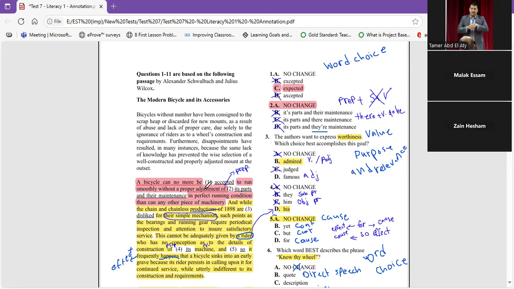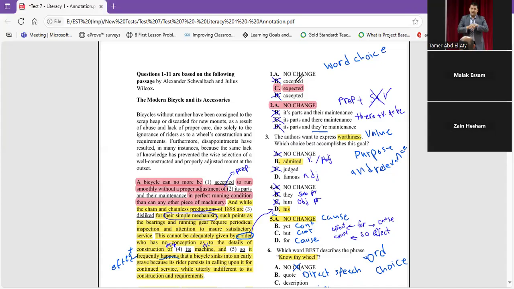proper adjustment of." Wait. Do you remember when I told you in EST, when we have two questions that follow each other, we can consider as a hypothesis, not as a truth, that one of them is not changed? Take care of that. So here I'm going to say that maybe "accepted." Maybe accepted, but let's find. We have something called "accepted," and this is not an English word, so I'm going to cancel it.